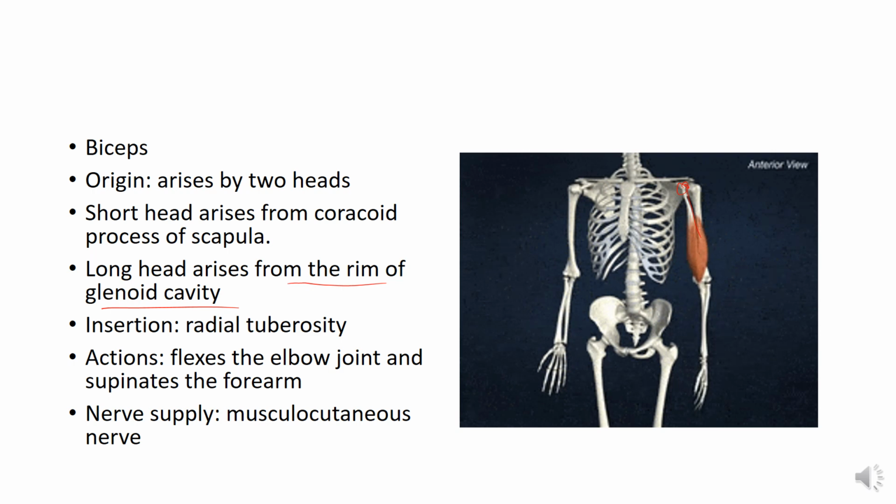Both tendons cross the elbow joint and are inserted into the radial tuberosity of the radius.